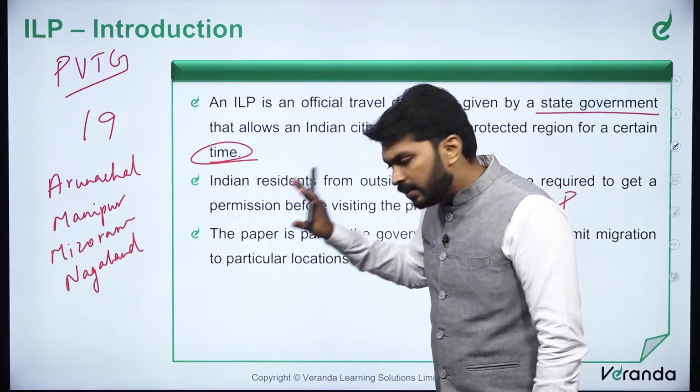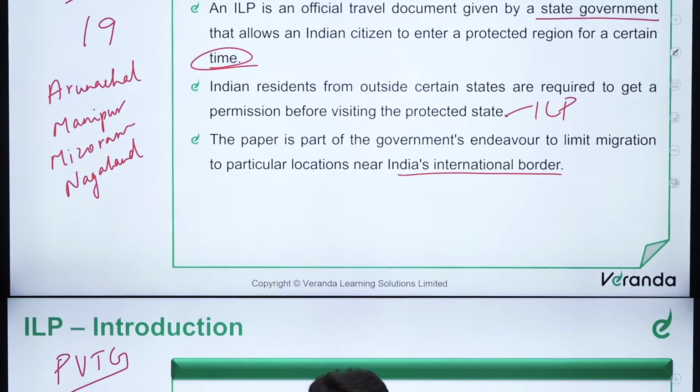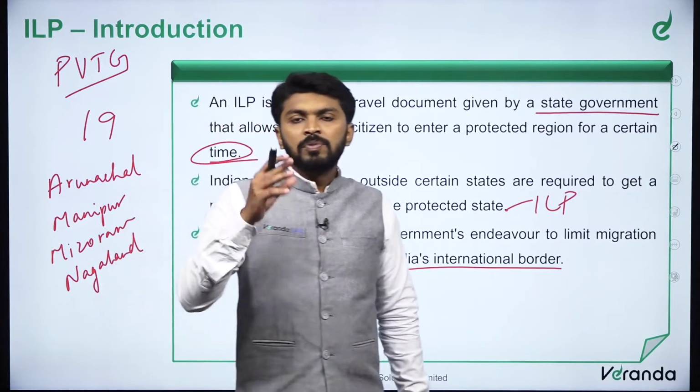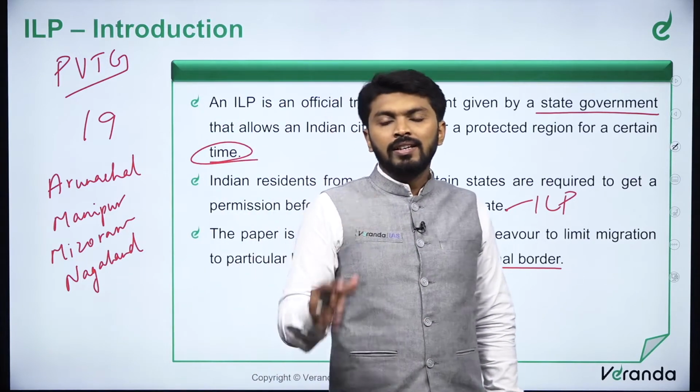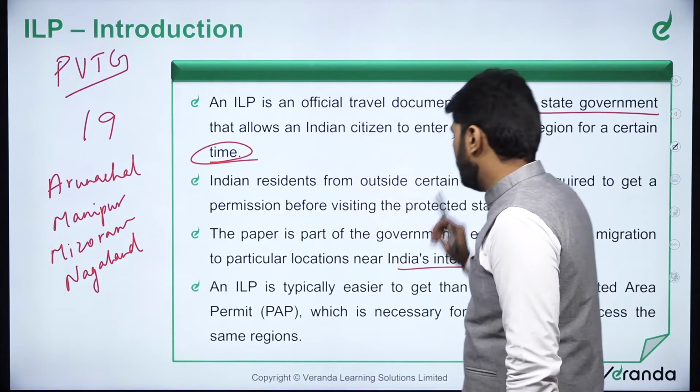So that is why this ILP system was introduced. So using this ILP system, these state governments keep an effective check on the migration movement of outsider people into this tribal dominated region.